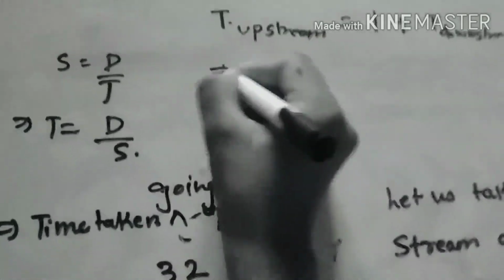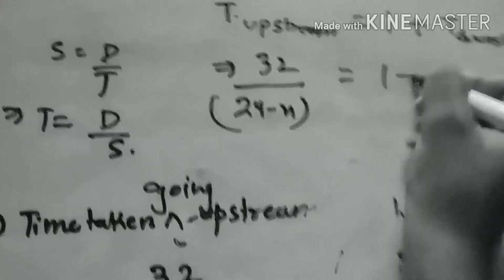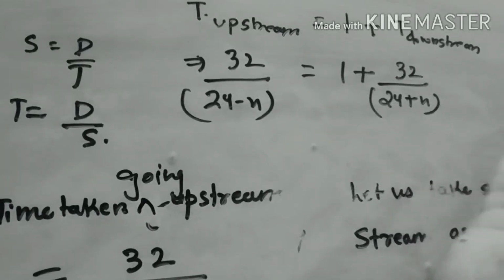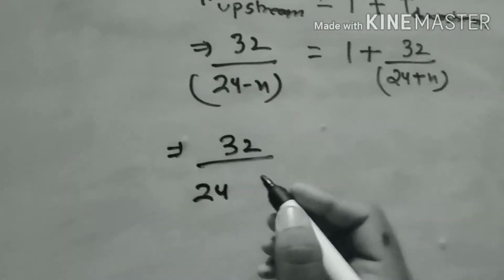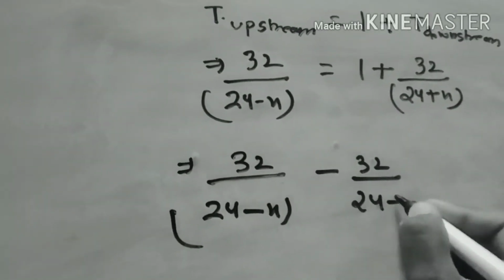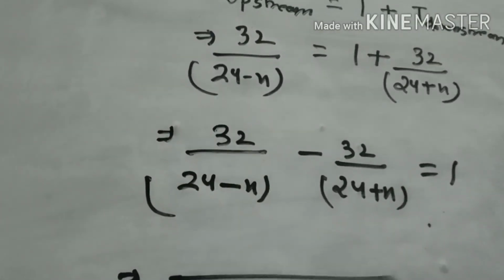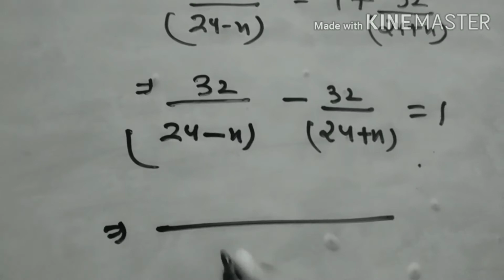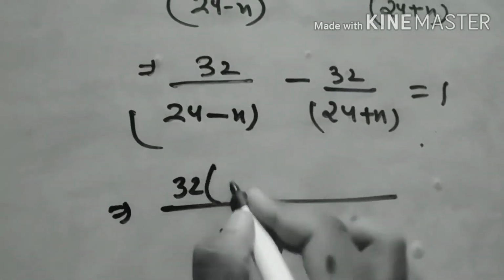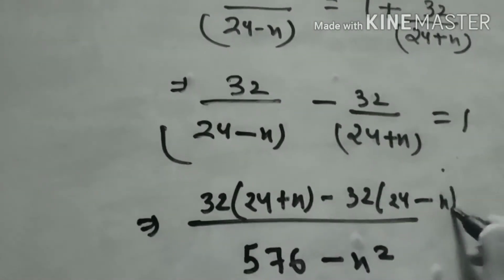So we'll put in the values. Time taken upstream is 32 upon 24 minus x, equal to 1 plus time downstream, 32 upon 24 plus x. We'll take this side: 32 upon 24 minus x minus 32 upon 24 plus x equals 1. Now we take the LCM, which is a minus b into a plus b, that is 24 square, that is 576 minus x square, and the numerator will be 32 into 24 plus x minus 32 into 24 minus x equals 1.